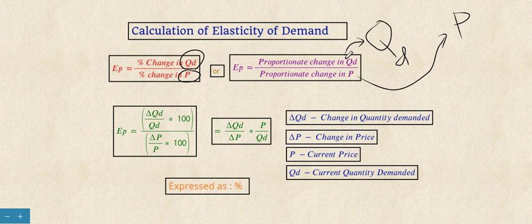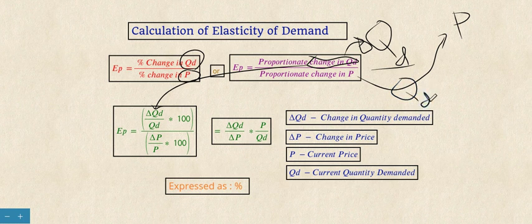Proportionate change in quantity demanded is denoted by delta QD, where change is denoted by delta. Proportionate means out of the current value, how much proportion has changed.